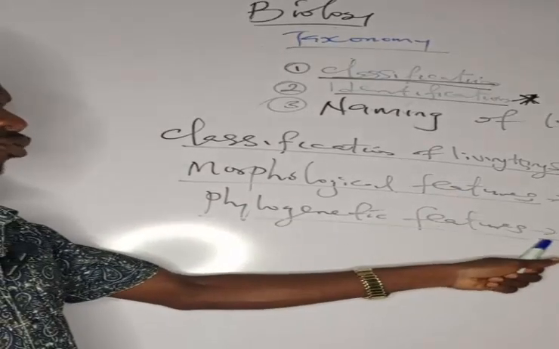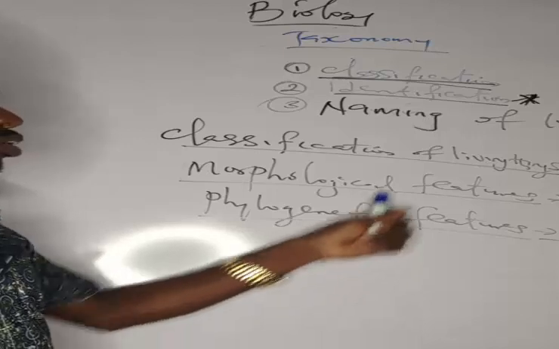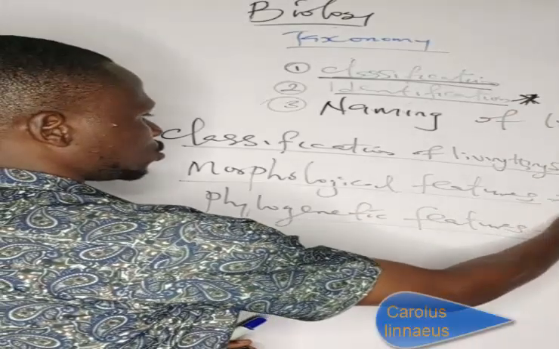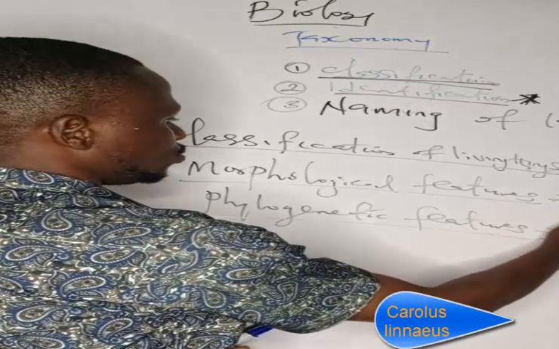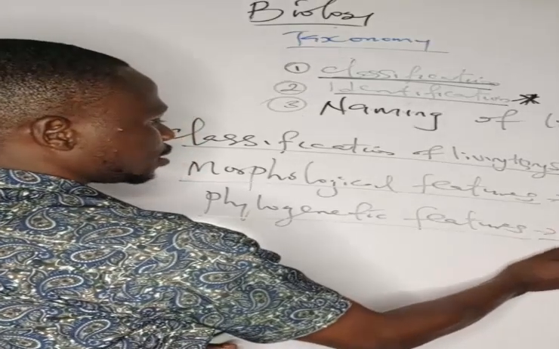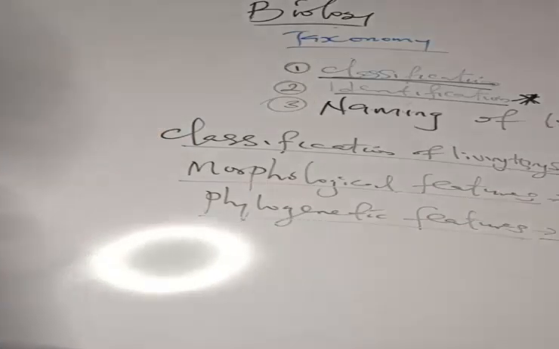The evolutionary origins classification of living things was done by Charles Darwin, whom we know as the father of evolutionary theory.